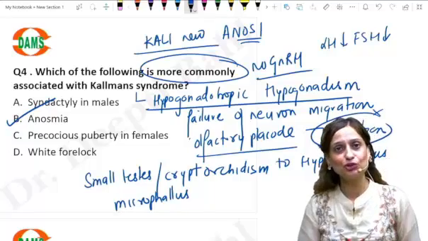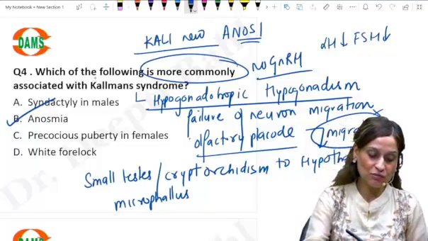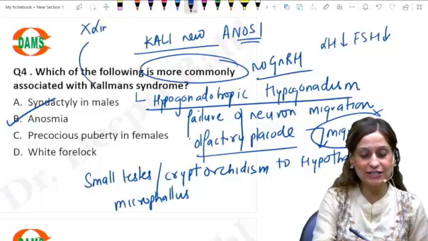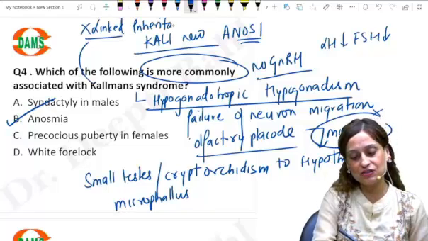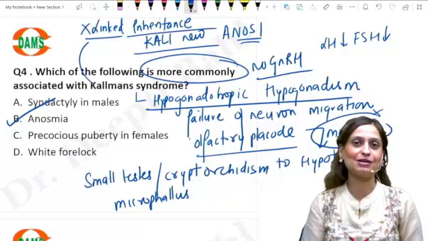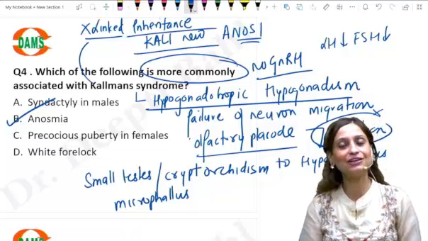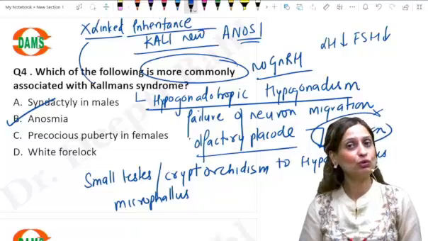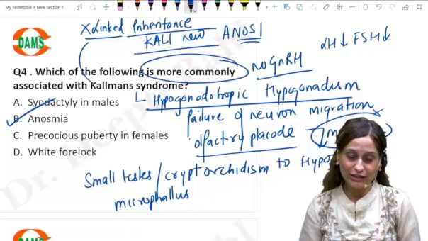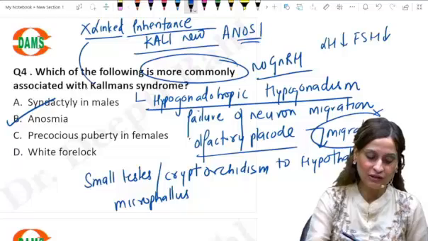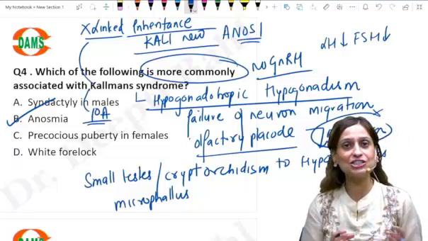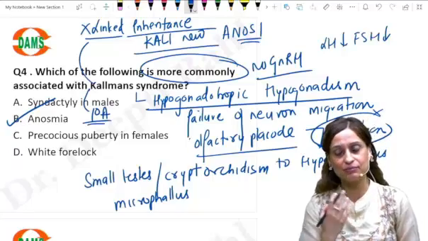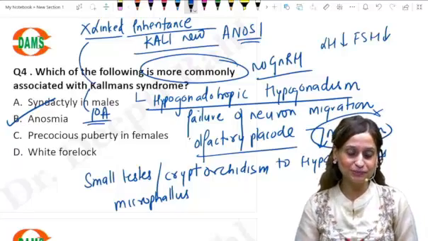Apart from this, you should know that Kallmann syndrome has an X-linked inheritance. So it is more common in boys as compared to girls. It can happen in girls as well, where it causes primary amenorrhea. So Kallmann's is a cause of primary amenorrhea in girls. But as such, the disease is more common in boys because of the inheritance pattern.